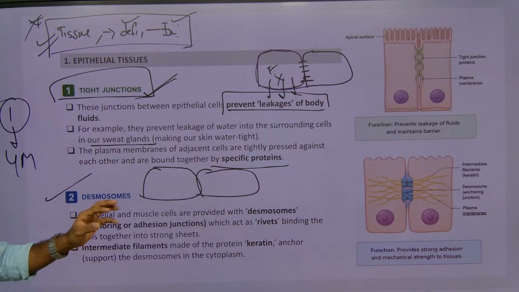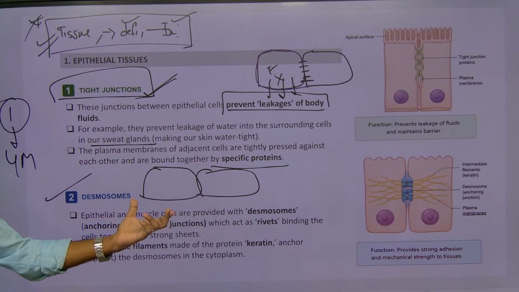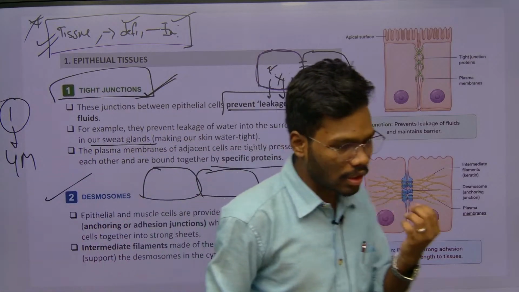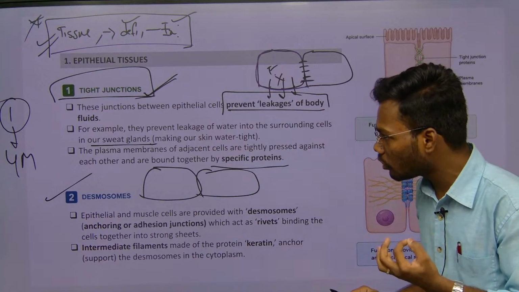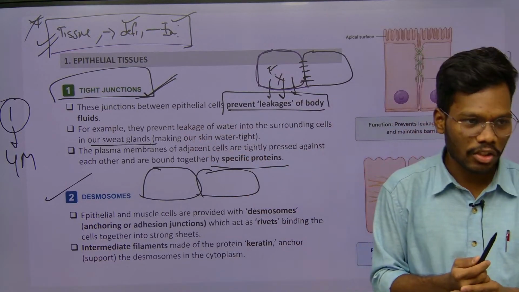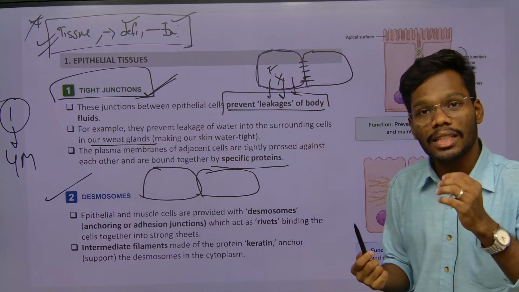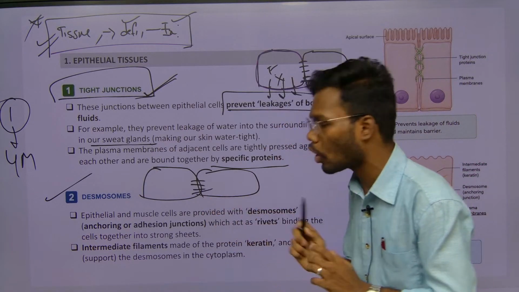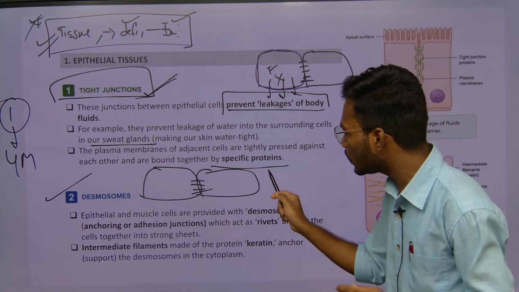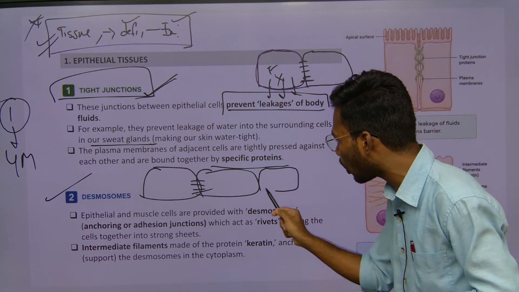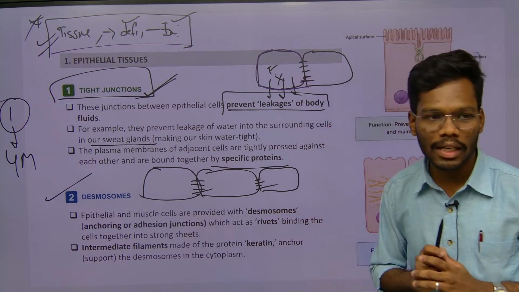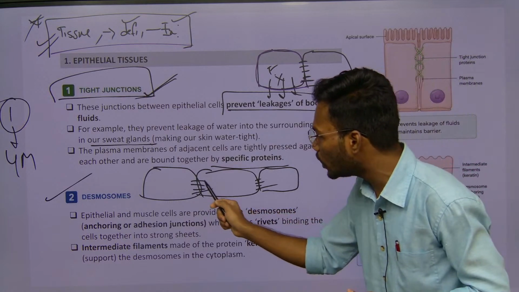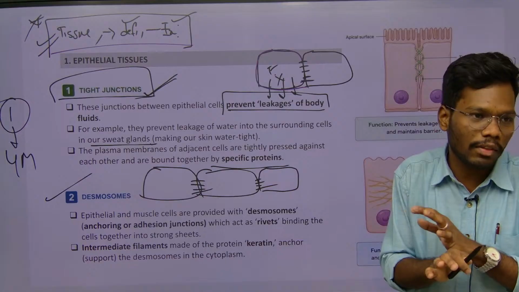We saw that whenever two cells are present, what happens? Between these two cells, to prevent the leakage of body fluids, we have tight junctions. The first one is over. The second one is to hold the cells together properly. Whenever the cells are held together properly, only then will there be a connection. If they are not held together properly, there will be no connection.